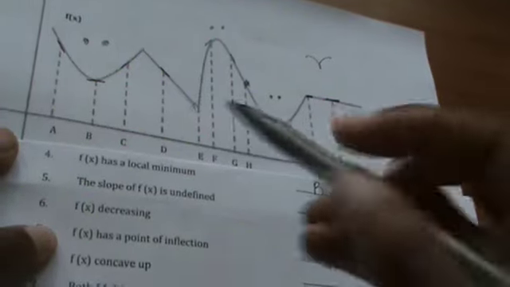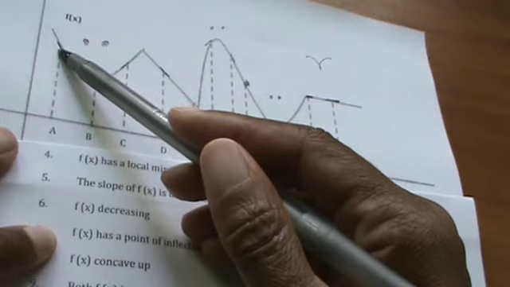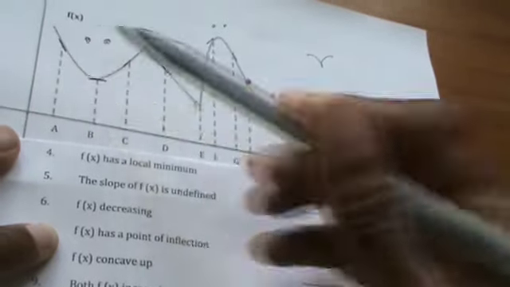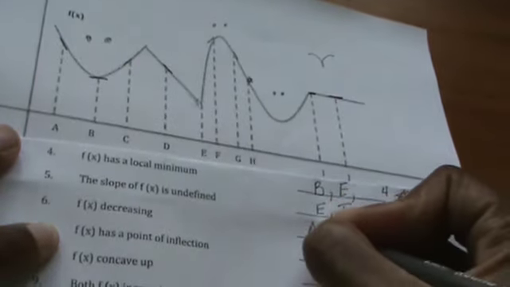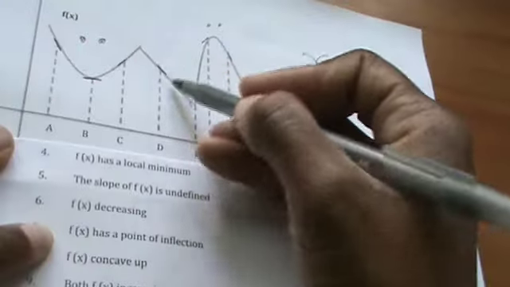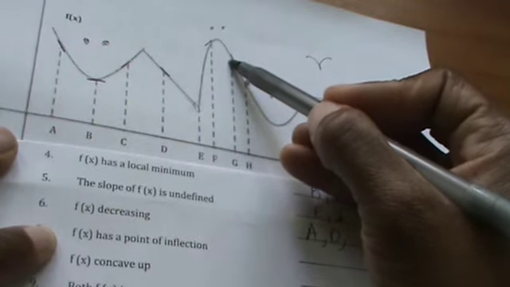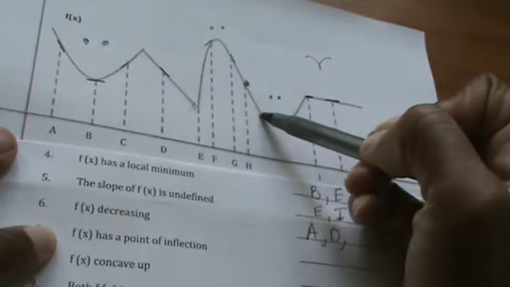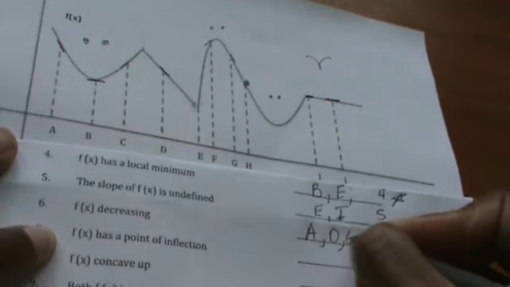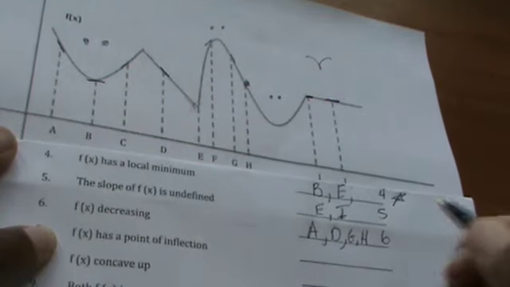Okay, problem number 6 says, where is f of x decreasing? So it has to be going down. Okay, so look, A works. If we're on a roller coaster ride, we'd be coming down through A. What else works? D works. Our roller coaster ride would be coming down through D. Also through G and through H.